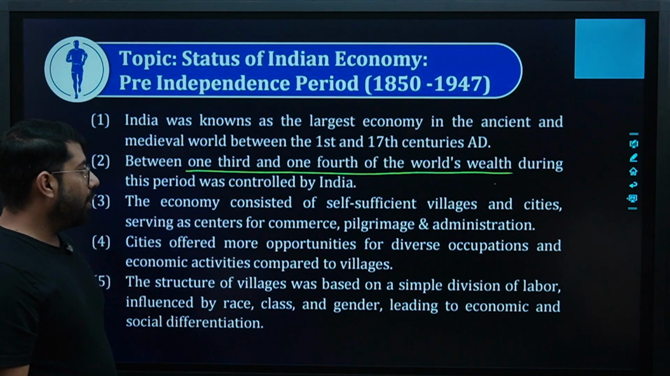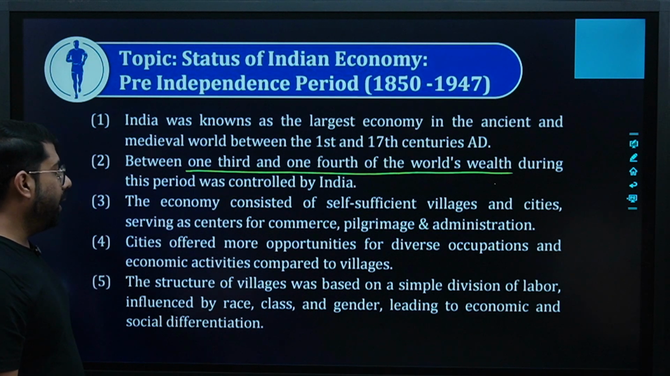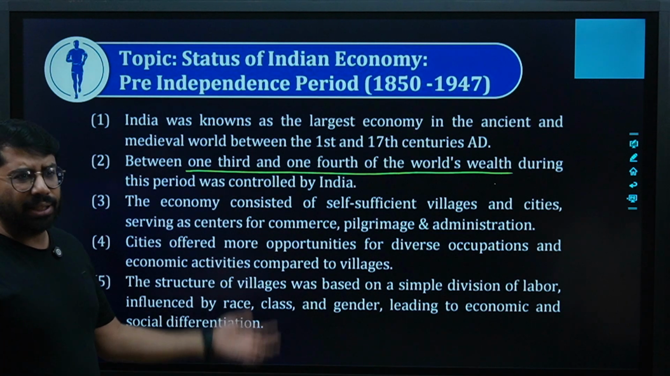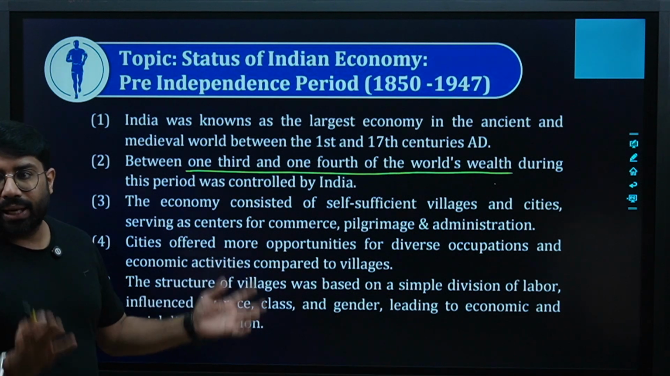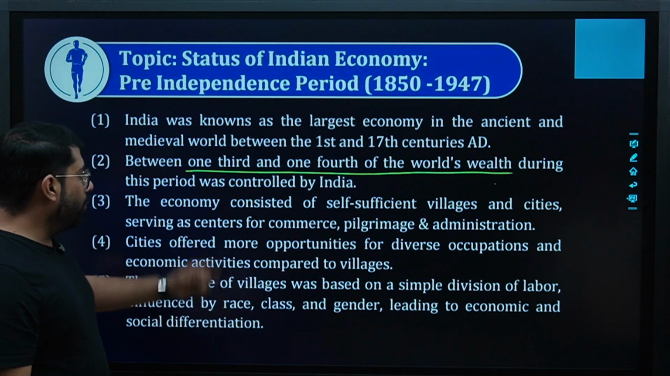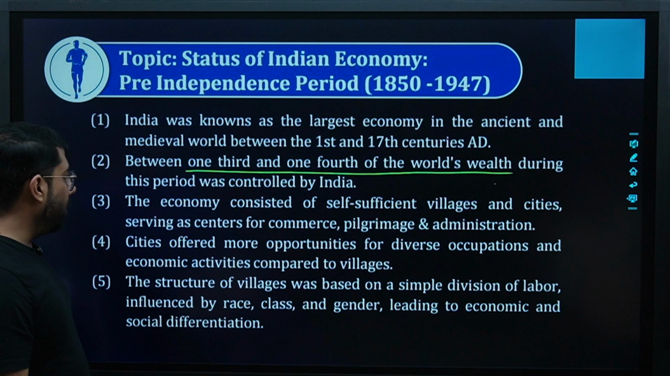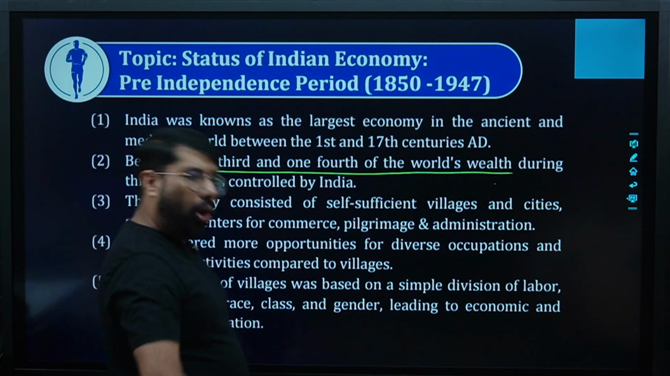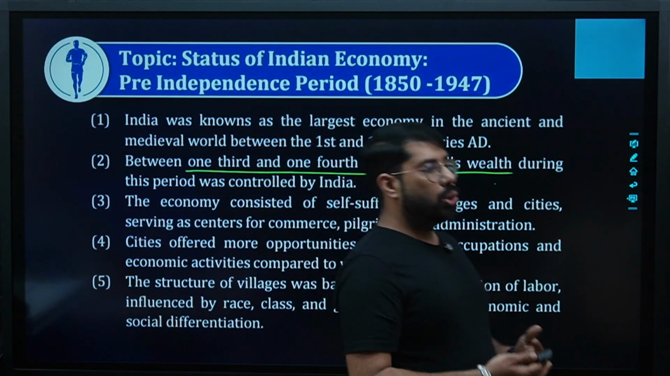The economy consisted of self-sufficient villages and cities serving as centers for commerce, pilgrimage and administration. As I told you, India was a self-reliant country at that time. Cities offered more opportunities for diverse occupations and economic activities compared to villages. Obviously, cities were the main source of employment.